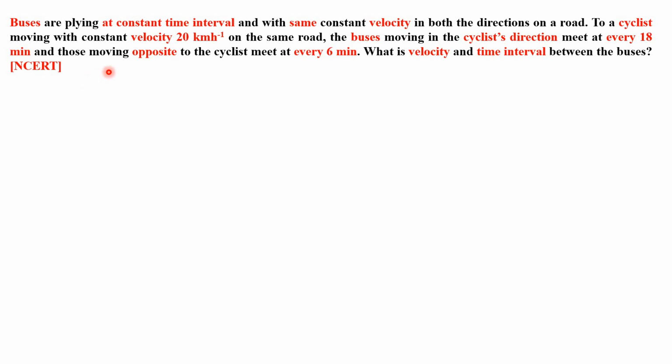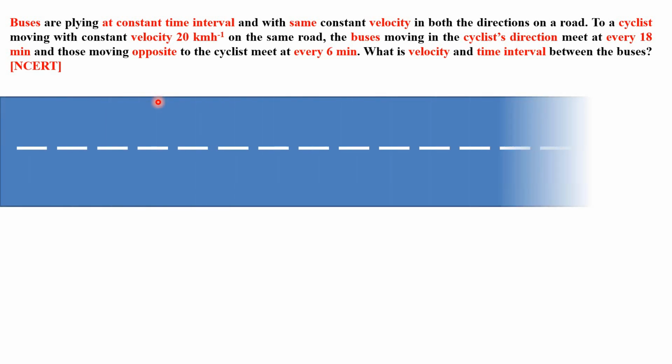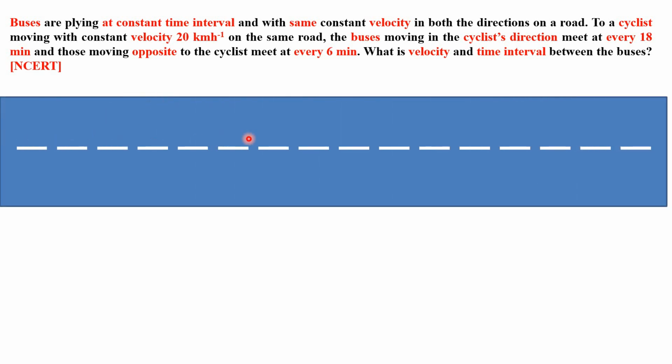First of all, you are advised to underline all the important issues. In this question, we have marked them in red. You would underline while noting down. Next, to understand the situation, we must draw a suitable diagram. This is the road, with traffic both forward and backward on the same road.